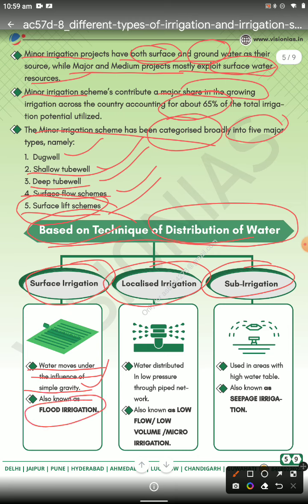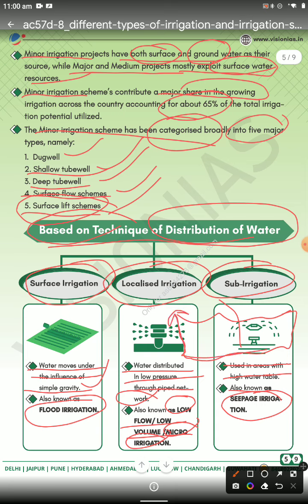It is also known as flood irrigation. Then moving on to localized irrigation, in which the water is distributed at low pressure through pipes and networks, with low flow and volume, like drip irrigation. Then your sub-irrigation is used in the area where the water table is high, known as spring irrigation, because spring, you have this is the area.